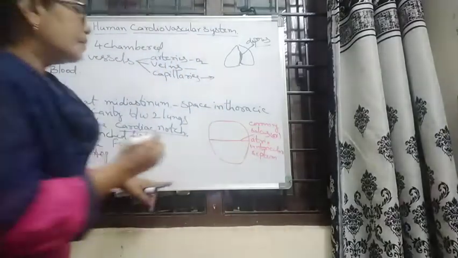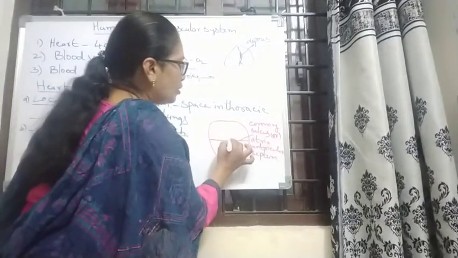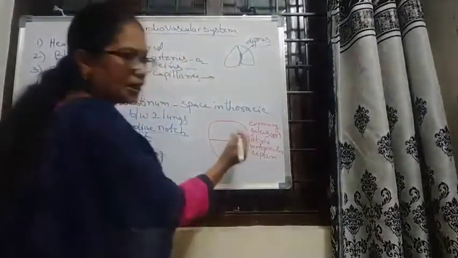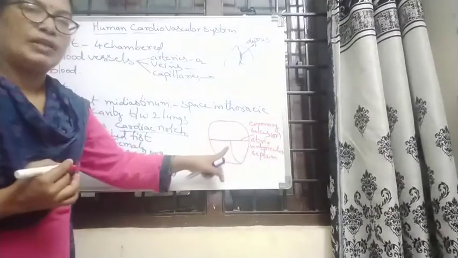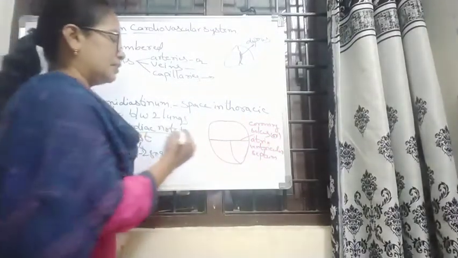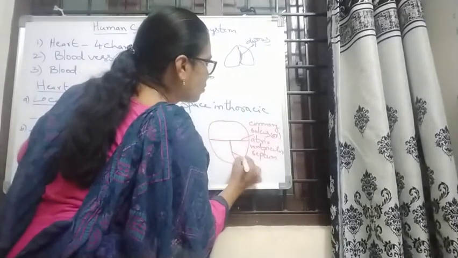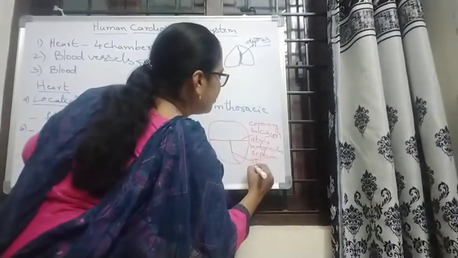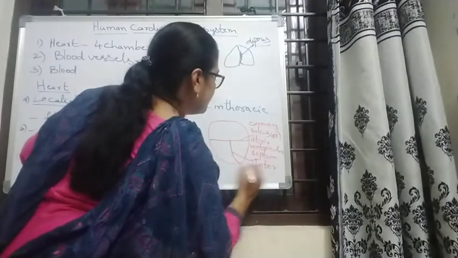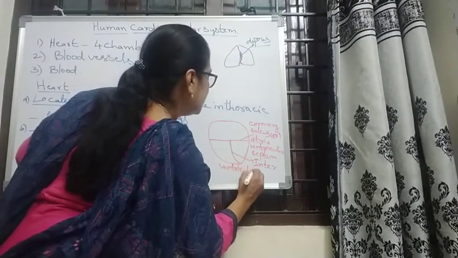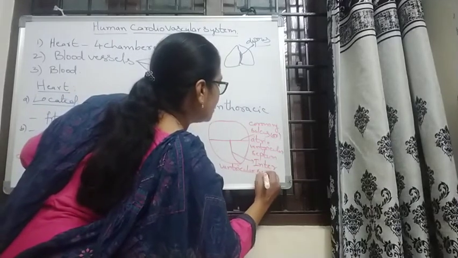Here, on the downside, two chambers are separated. These are the ventricles, left and right ventricles. This depression is called the interventricular septum.